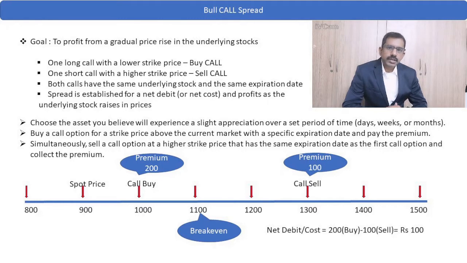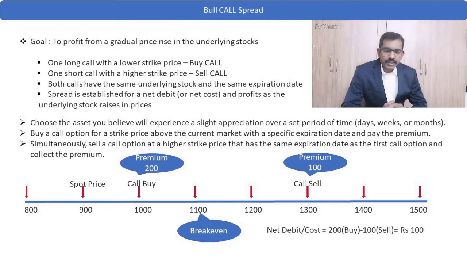In the bull call spread, at minimum we should have two legs in call options. We should act as a buyer and we should also act as a seller. One long call with a low strike price and one short call with a higher strike price, and both have to be on the same underlying stock and on the same expiry date. So we should have a net debit cost in the bull call spread.